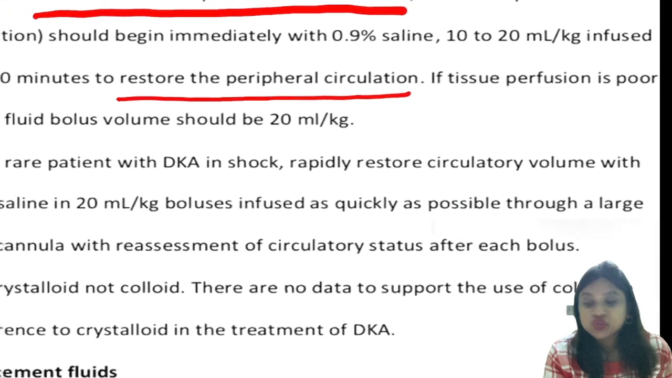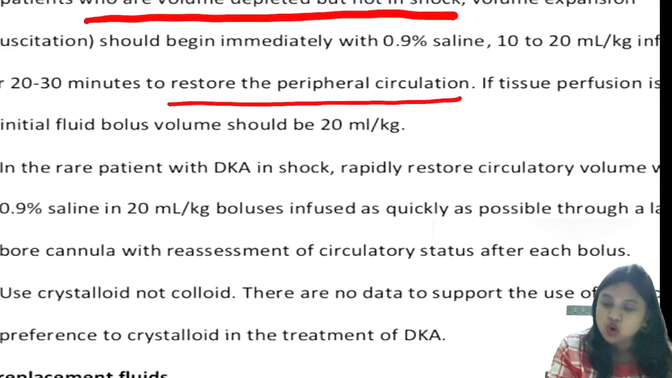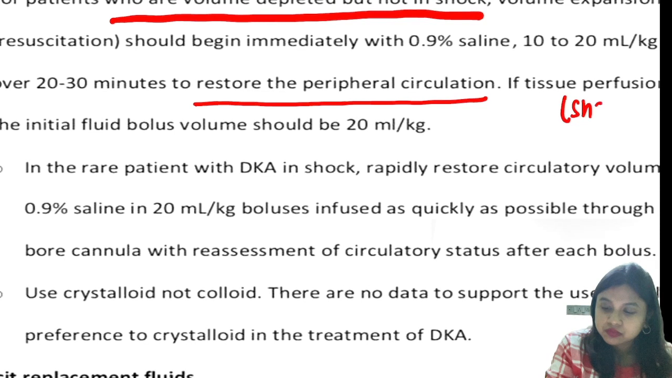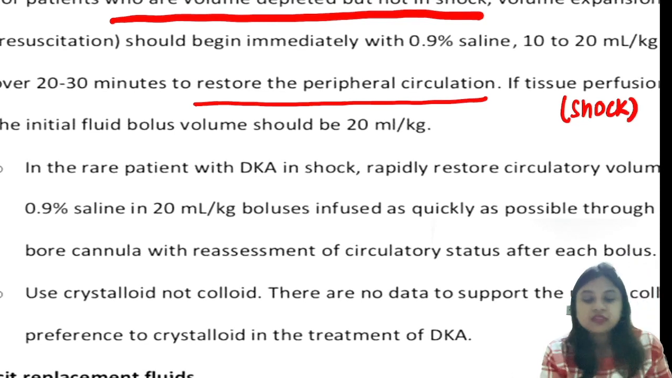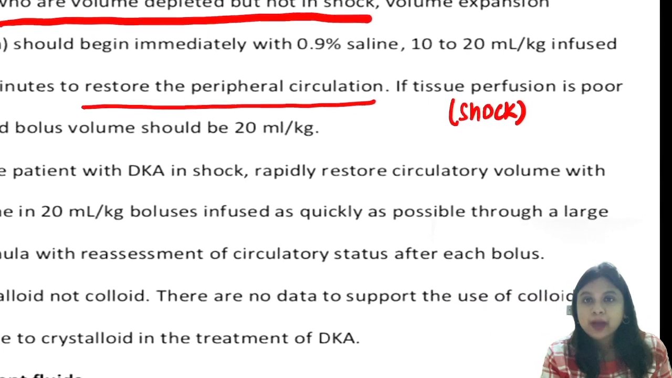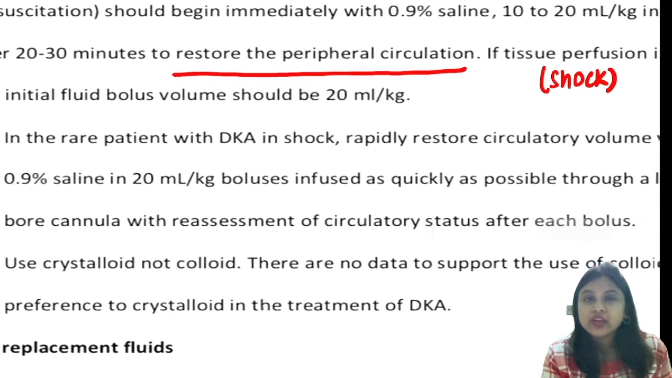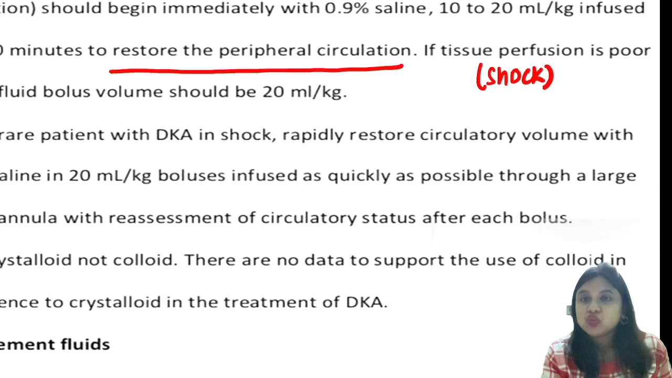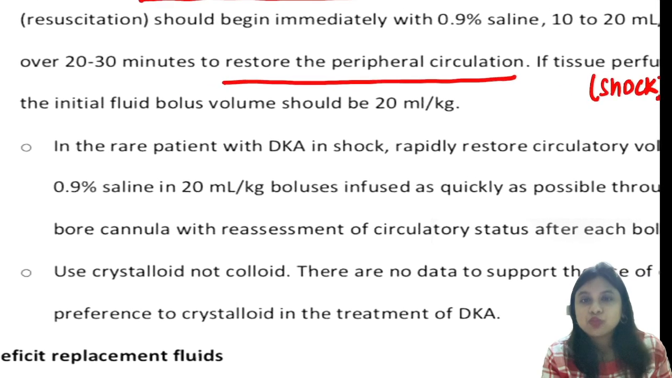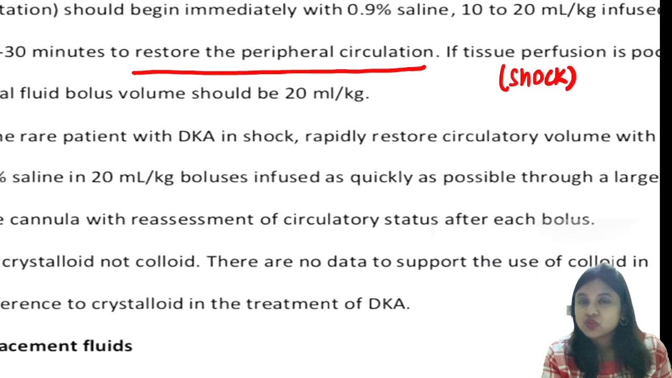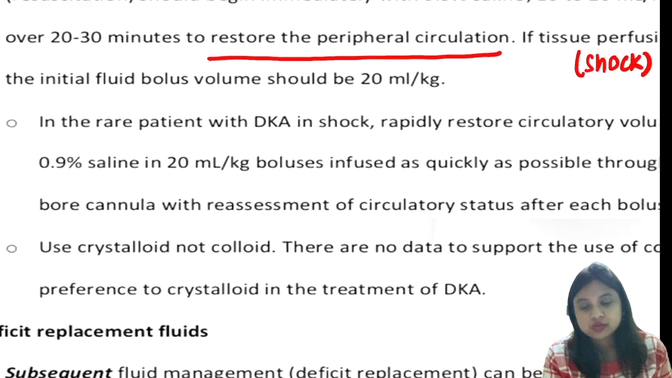If tissue perfusion is poor, that means if the child is in shock, the initial fluid bolus should be 20 ml per kg. So in the rare patient with DKA in shock, rapidly restore circulatory volume with 0.9% NS in 20 ml per kg boluses infused as quickly as possible through a large bore cannula with reassessment of circulatory status after each bolus.